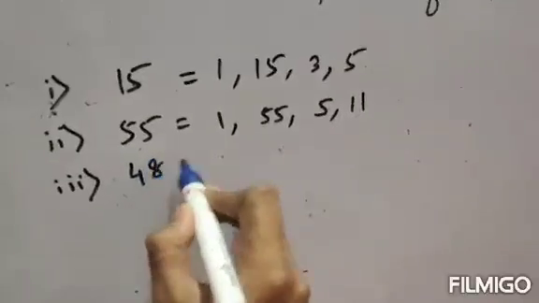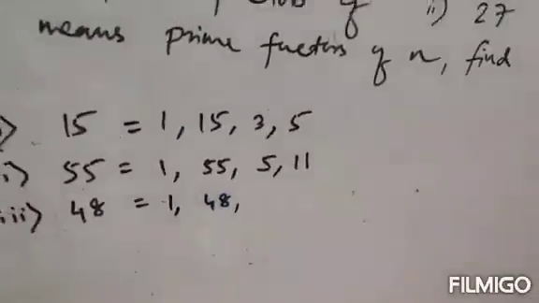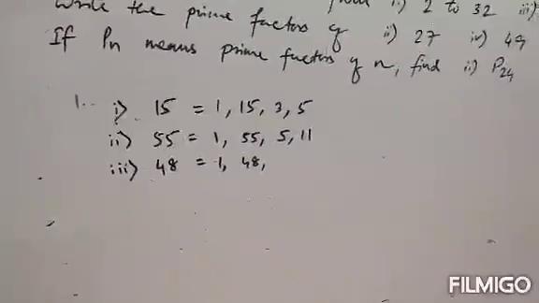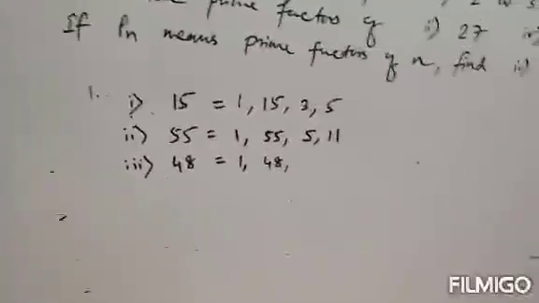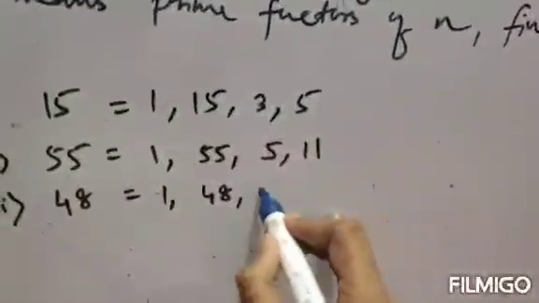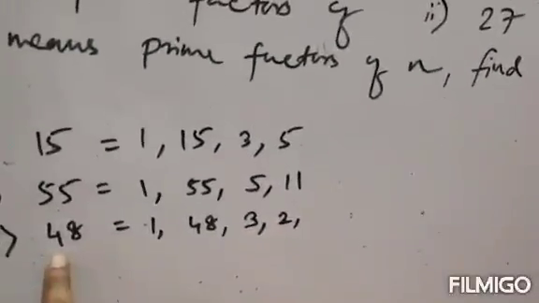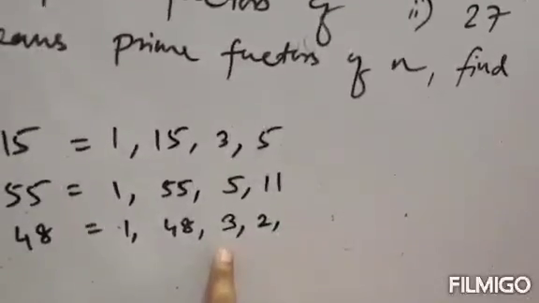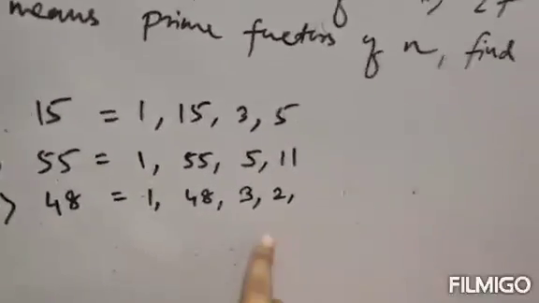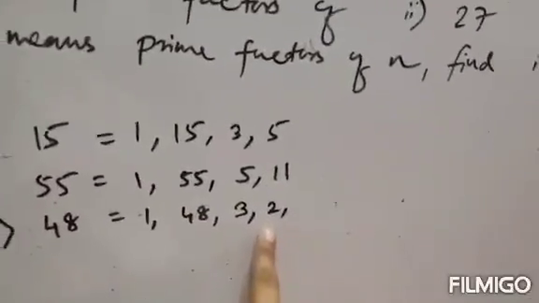Next, number 3, 48. Any number is divisible by 1 and the number itself, that means 1 and that number itself will be a factor of the given number. Next, 3 will be a factor, because if we divide 48 by 3, quotient is 16 and the remainder is 0. That means 3 into 16 equals 48. 2 into 24 is 48, so 2 will also be a factor.